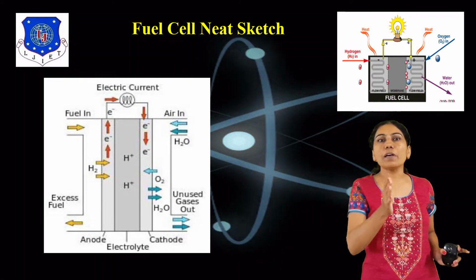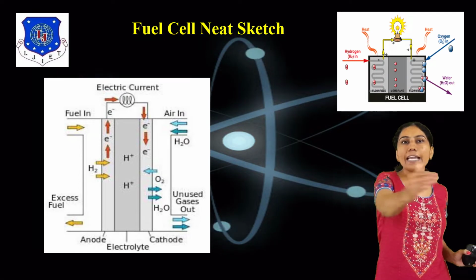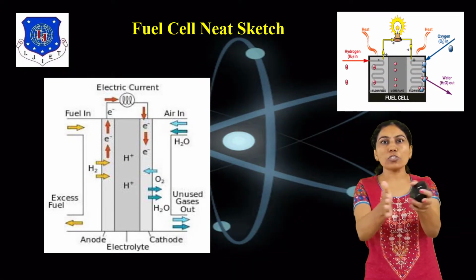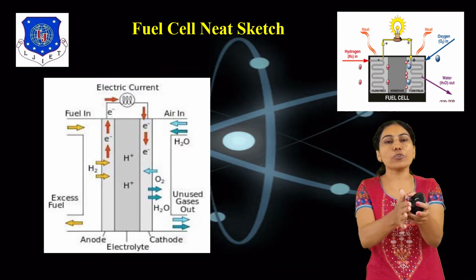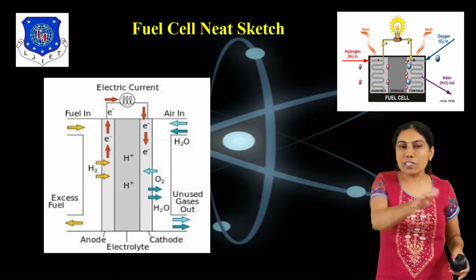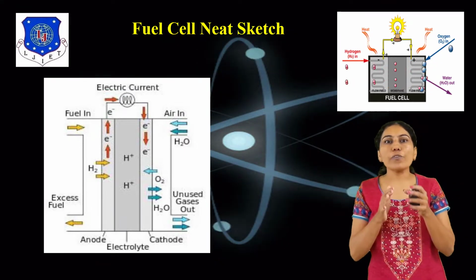Air, meaning oxygen, enters, and H2 plus O2 is converted into H2O. The exhaust is water. This is the simple basic fuel cell net sketch.